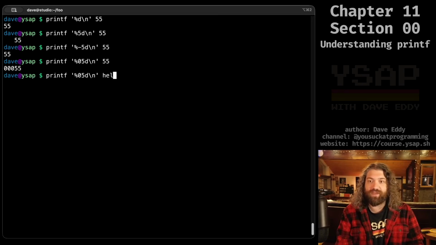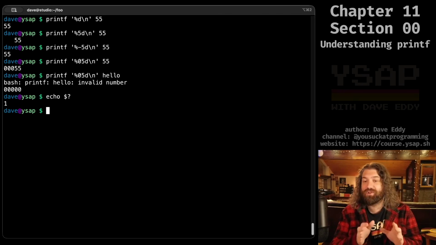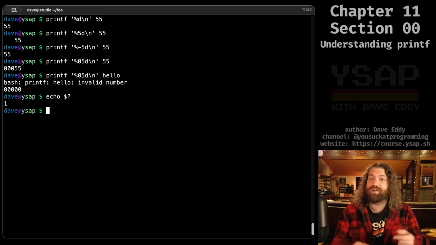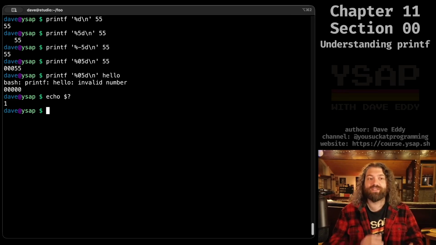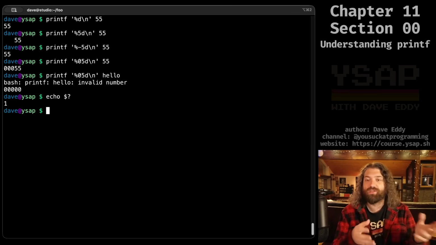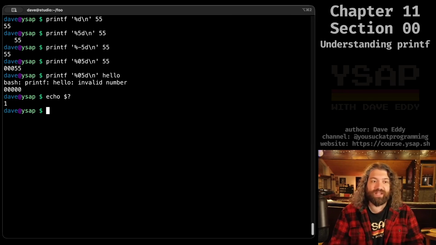Cool thing about this is if I give it something that's not a number, we get an error message. How cool is that? And it returns with an error message, meaning we can catch this in our code if we wanted to. If we wanted to code defensively, say we were taking information from a user and we want to check if it was a number, you could run it through printf theoretically. I wouldn't do it. There's some gotchas with it. I'll go over some of the gotchas with it.